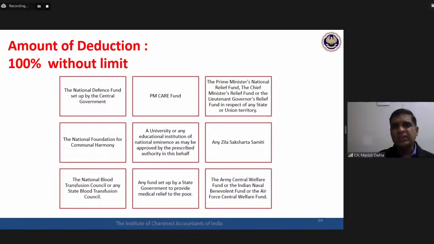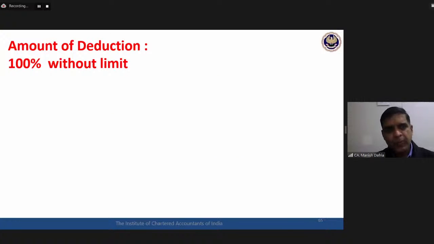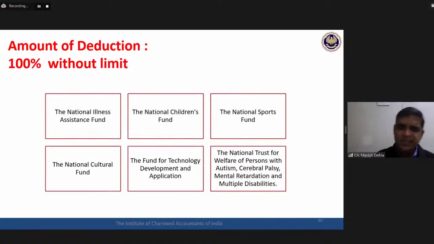So any donation given to the PM Care Fund, National Defense Fund, Prime Minister's Relief Fund, Chairman's Relief Fund, Jila Saksharta Samiti, and all these different kinds of organizations, 100% without a limit. Whatever is the donation you have given, 100% of the total donation shall be the deduction available to the assessee. There are certain other organizations in the same category: National Cultural Fund, National Children Fund, National Illness Assistance Fund. Whatever donation you give, 100% of the total donation shall be the deduction available.